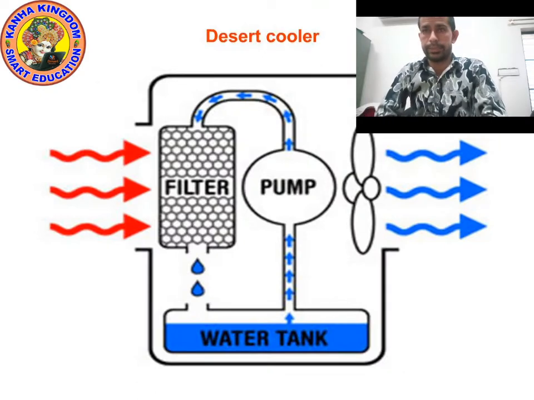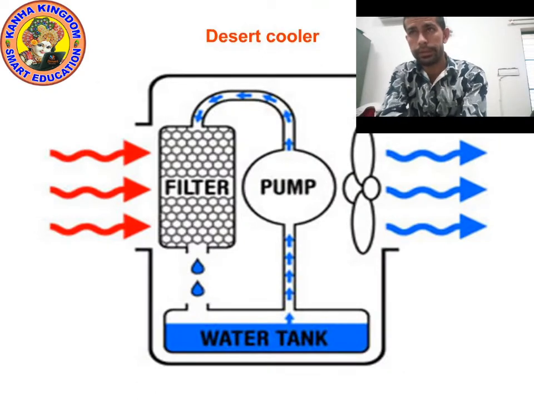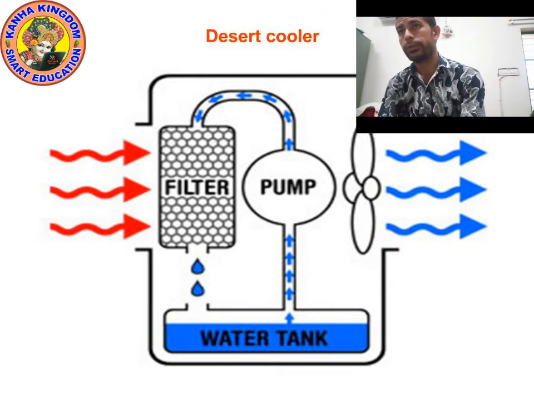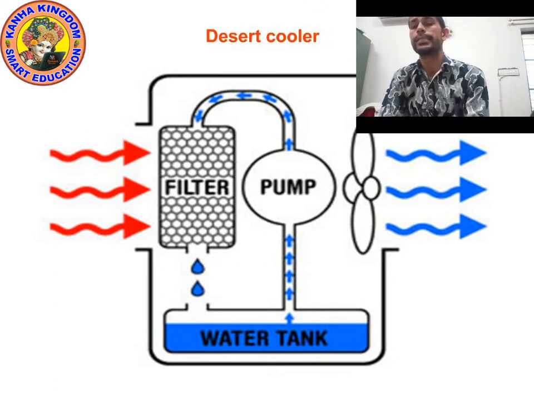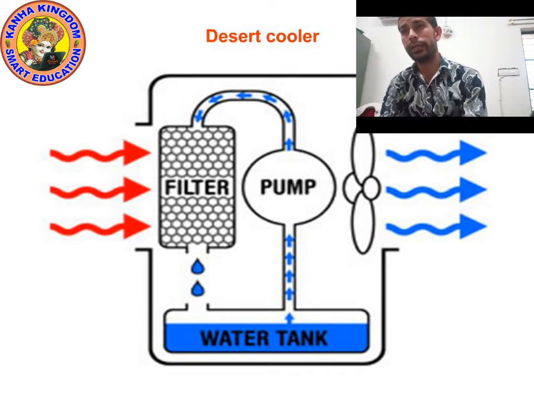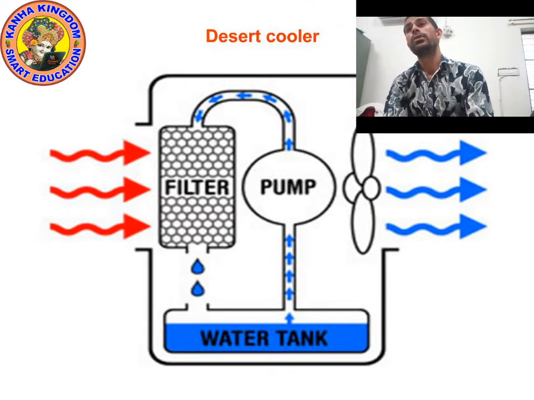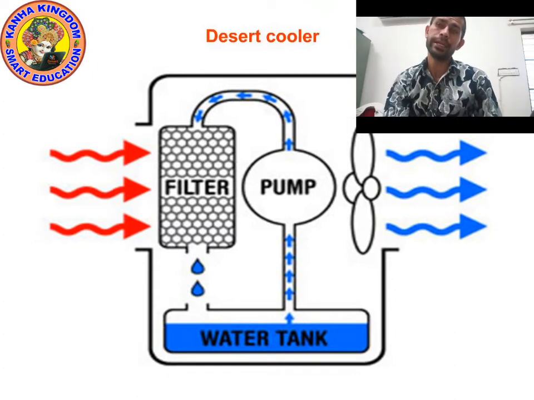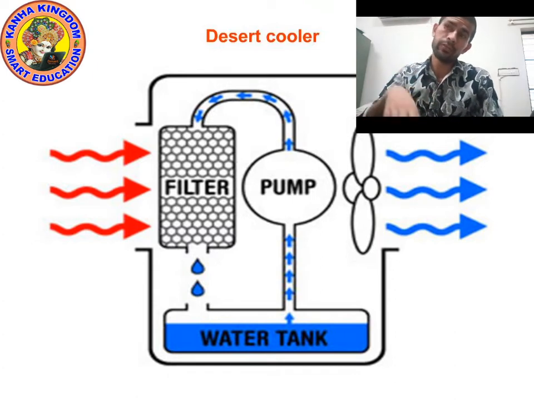Okay kids, can you see the picture of a cooler? Yes, cooler. A cooler gives us cool air. During summer we use it. How? Is it because of the water that we fill in the cooler? No, that's not enough. We fill water in the water tank, and the water in that tank circulates.